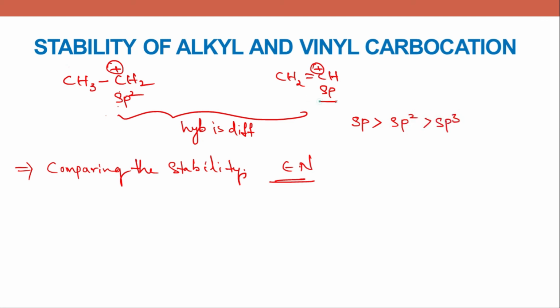Here the sp carbocation has greater electronegativity and the sp2 has lesser electronegativity compared to sp, because here the S character is 50% and here the S character is 33.3%.